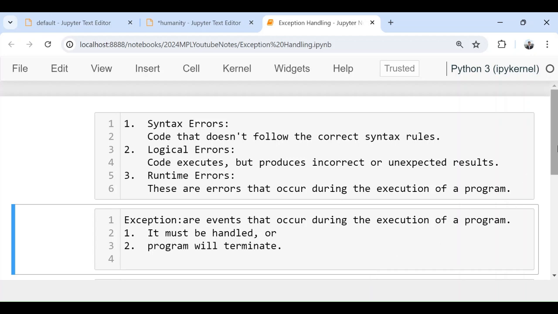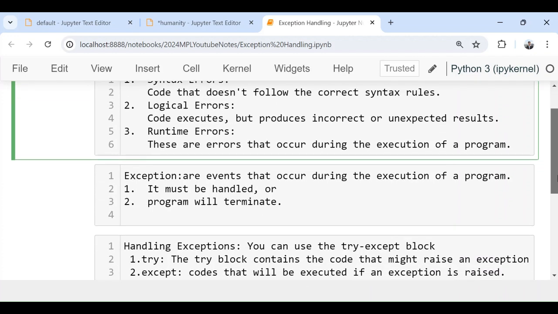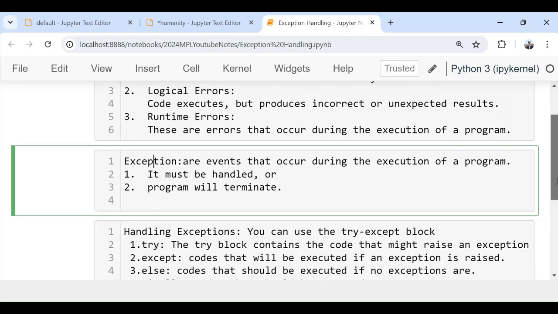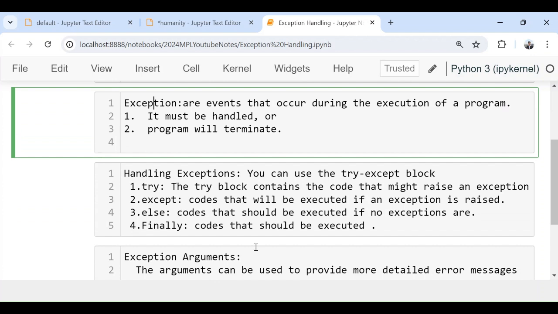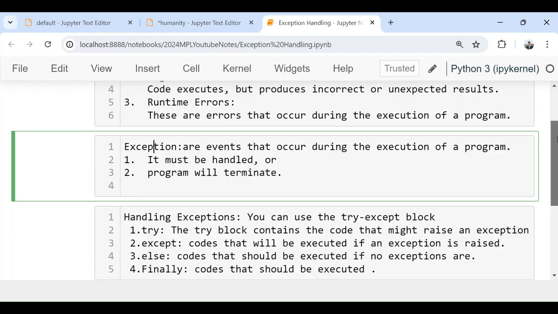In this video, I will be discussing exceptions, and before that, we will be discussing different types of errors: syntax errors, logical errors, and runtime errors. Then I will start with what is an exception, and how we can handle the exception, and finally we'll be discussing exception arguments. So these are the topics that I will be covering in this video.